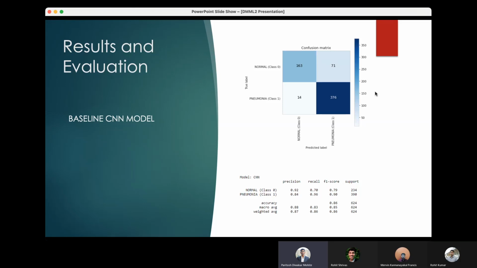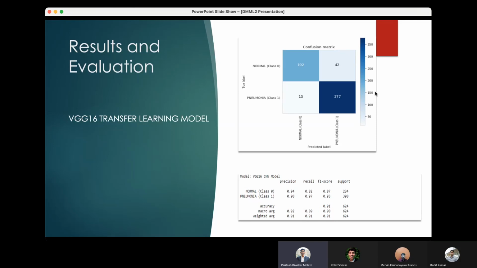Considering the classification report for the VGG16 model, the precision for class 0 is 94, and for class 1 is 90. The recall value for class 0 is 82, and for pneumonia is 87. And at the end, the F1 score for class 0 is 87 and for pneumonia is 93.